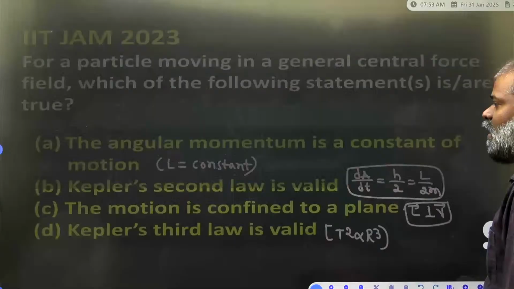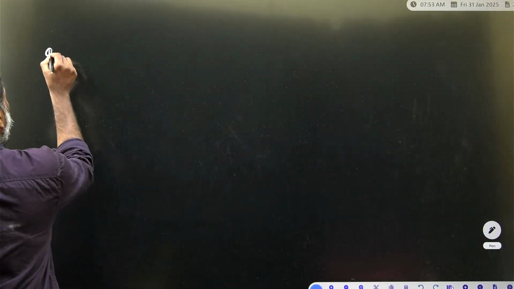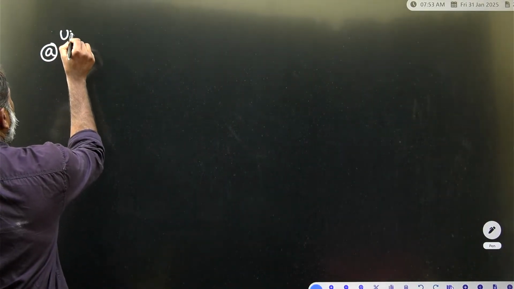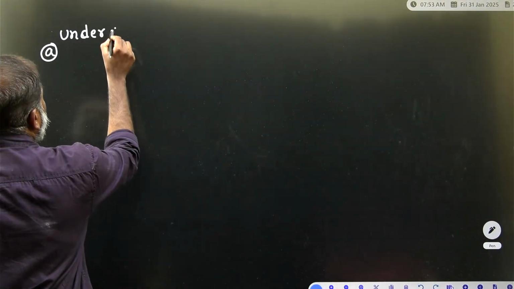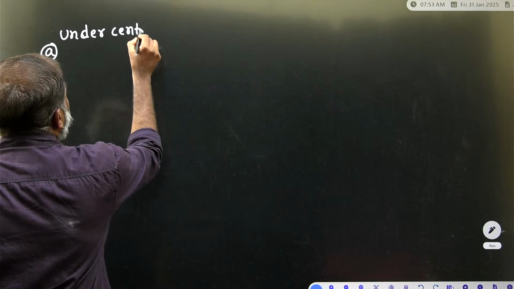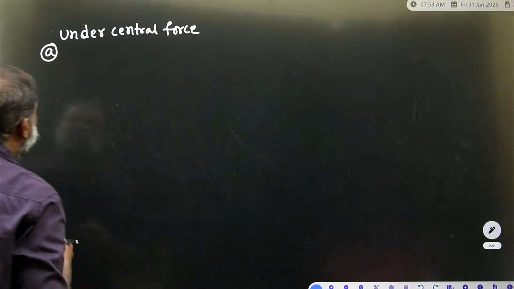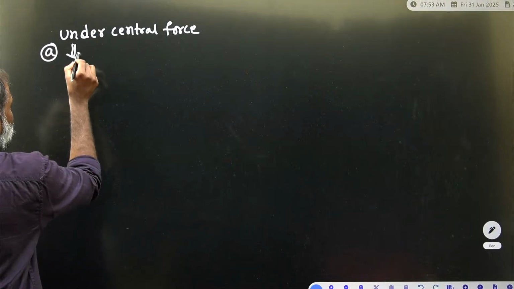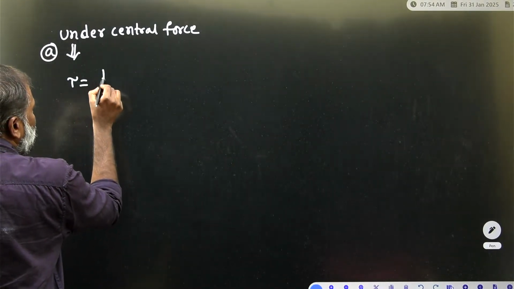For option A, under the central force field, we write tau is equal to dL by dt.